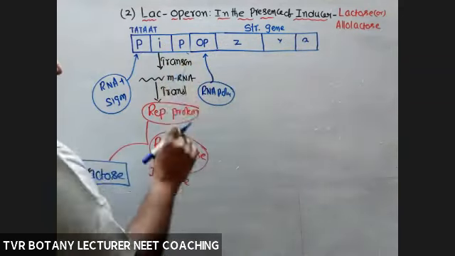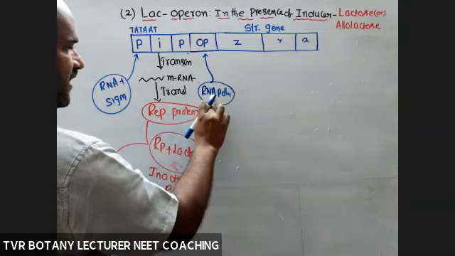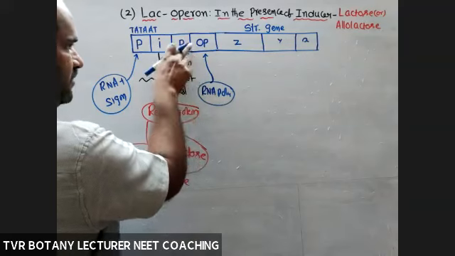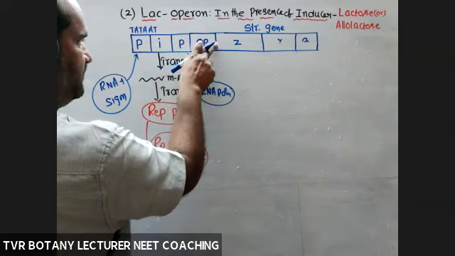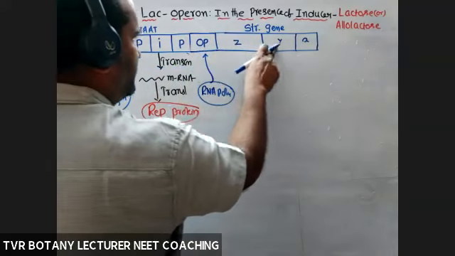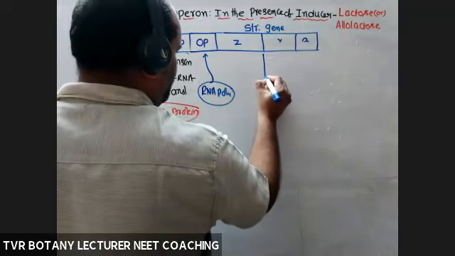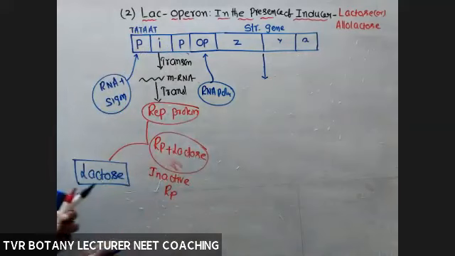The sequence of involvement of RNA polymerase: binding to the promoter, identification of the promoter, and passing through the operator, then the Z gene, Y gene, A gene. Here also sigma factors and rho factors are required.